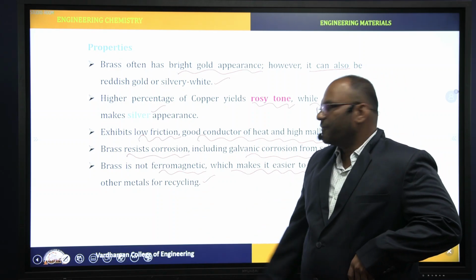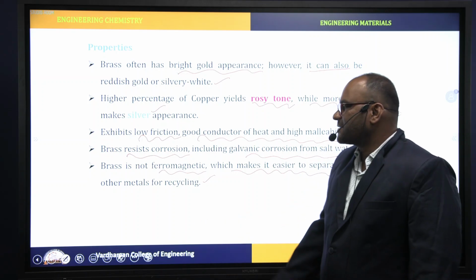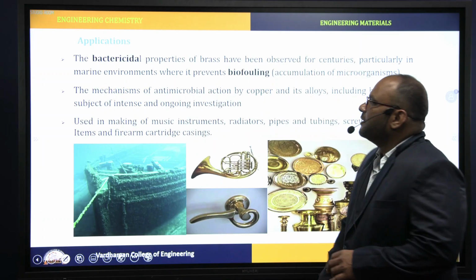Brass is not ferromagnetic. Due to this reason, we can separate brass material from other metals by the recycling process.